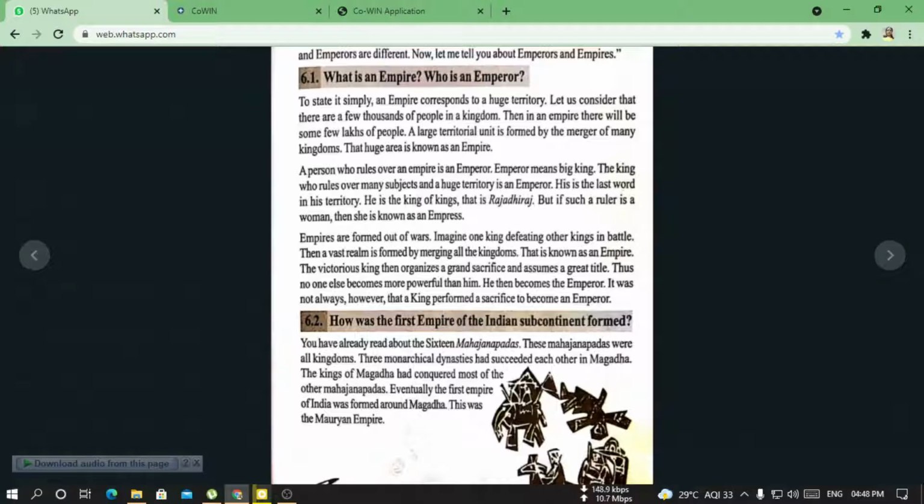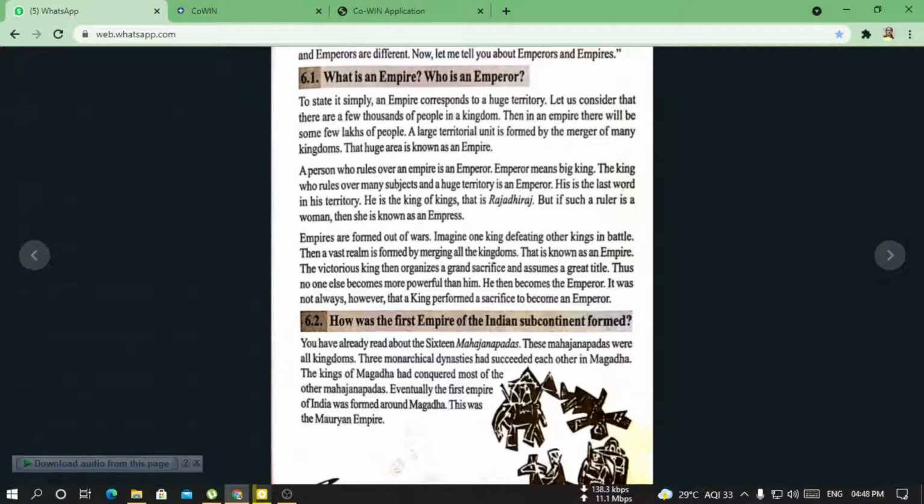So in this chapter 6, we will read about today what is an empire or who is an emperor. First you have to know what is an empire and who is an emperor. To state it simply, an empire corresponds to a huge territory.